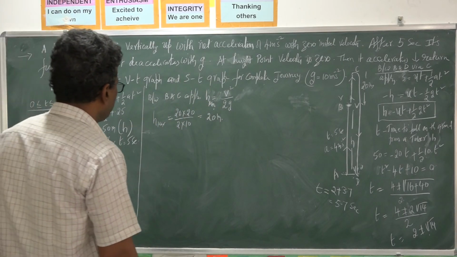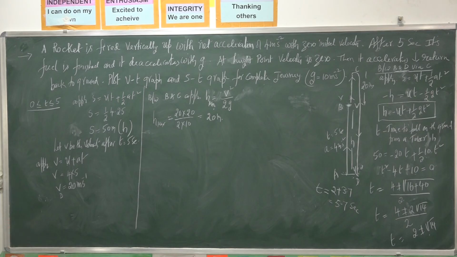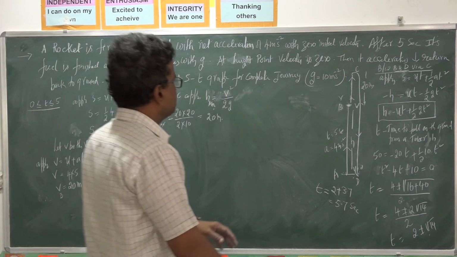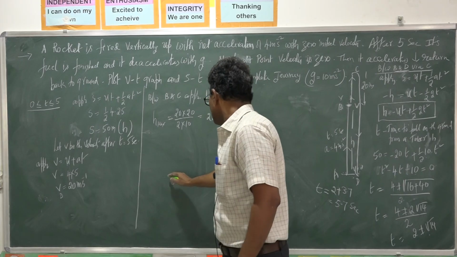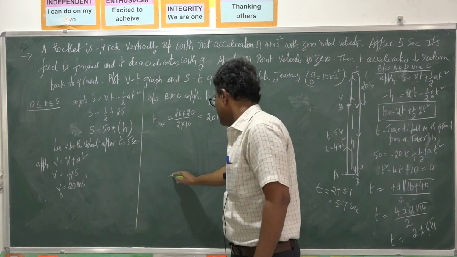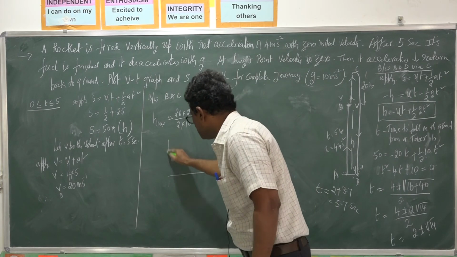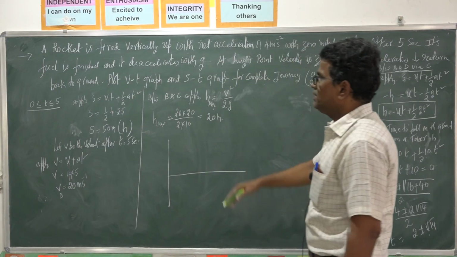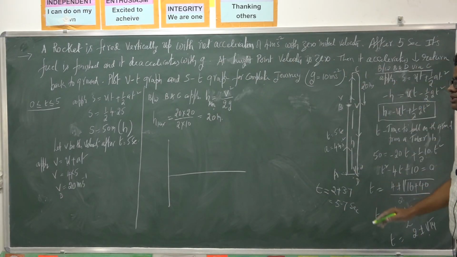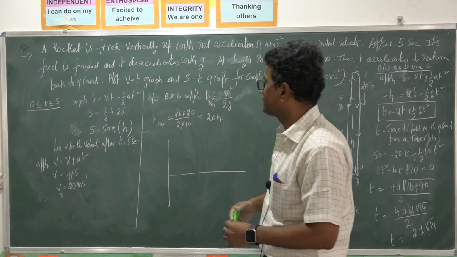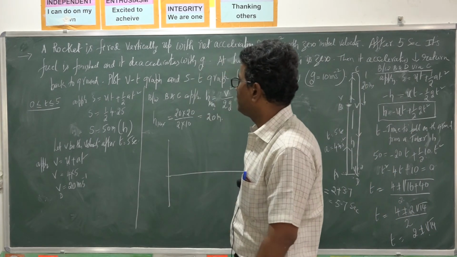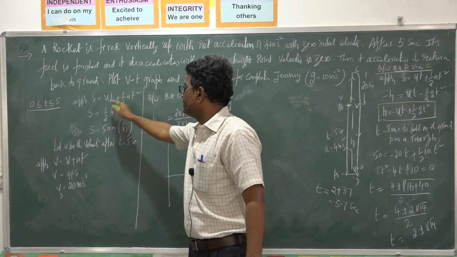Now we have to draw the graphs. First I will try to draw the VT graph, with the help of this data, the journey of the rocket.